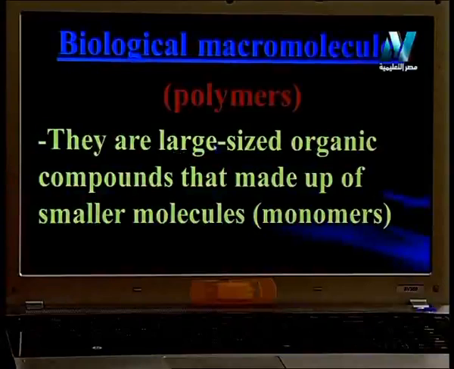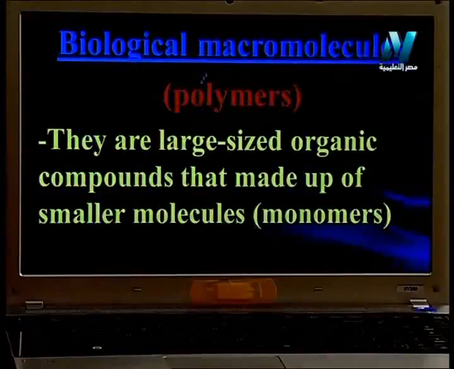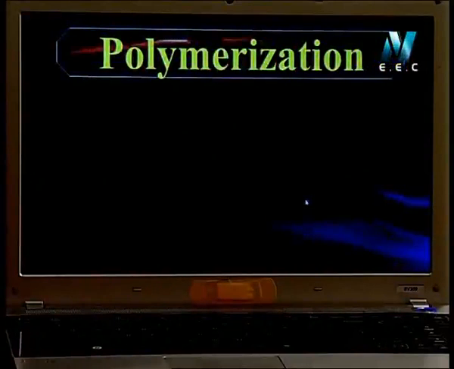They are large size organic compounds. Do you remember the word organic? That means it contains carbon and hydrogen in its structure. That are made up of small molecules. بكرر تاني، لو مولكيول كبيرة، لو big molecules بسميها polymer. البوليمر بيتكون من مجموعة من المونيمرز. What is meant by polymerization?